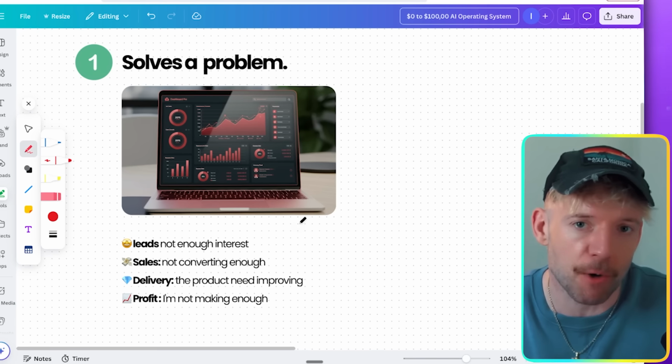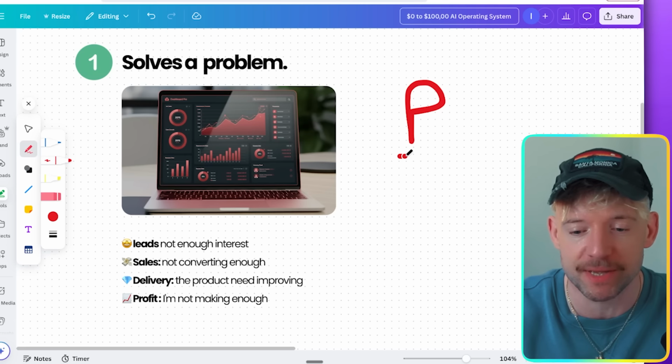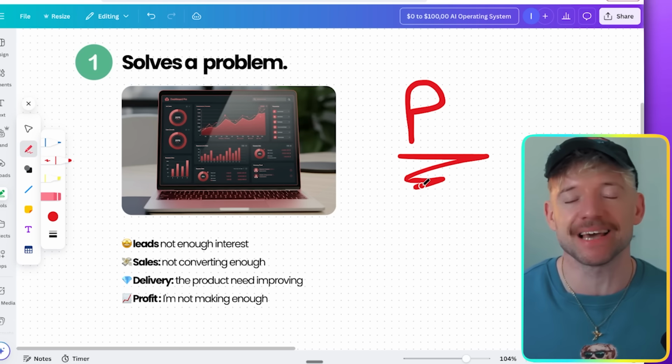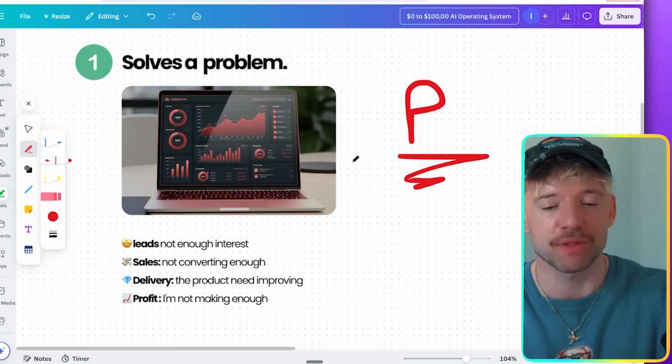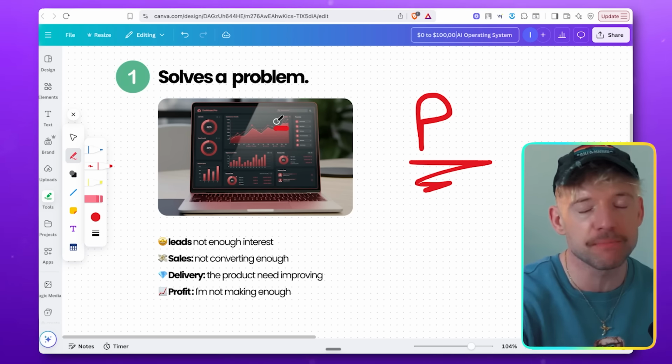So when we talk about AI operating systems, they exist to solve a business, capital P, problem. That is the key and most important thing right here. And as you can see with this image, loads of red graphs, we want to be solving problems. They exist to solve a business problem, not the other way around.